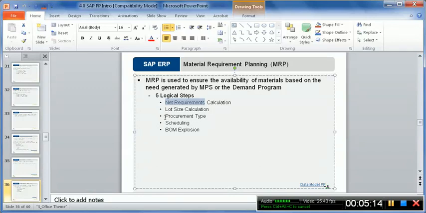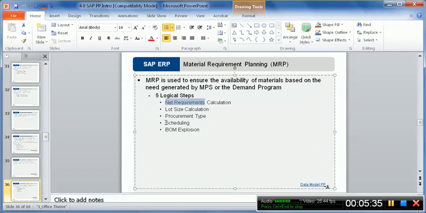Then we decide what's the procurement type. Is it something which needs to be procured from outside, or something which needs to be shipped from another plant of the same group, same company, or something which needs to be manufactured? So broadly there are 3 procurement types: procurement from outside, procurement from inside, and production.